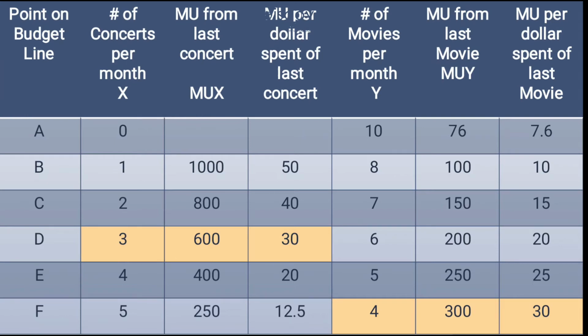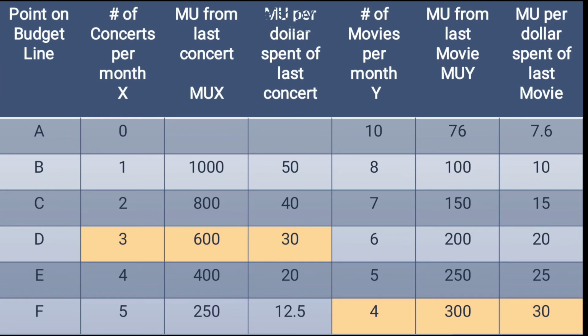But luckily here we had the solution of marginal utility, so we are just writing it down: 1000, 800, 600, 400 and 250. Now comes the marginal utility per dollar spent on the last concert. Now listen, you will have to obtain marginal utility per dollar. What is the formula of per dollar utility? That is marginal utility of X divided by price of X.